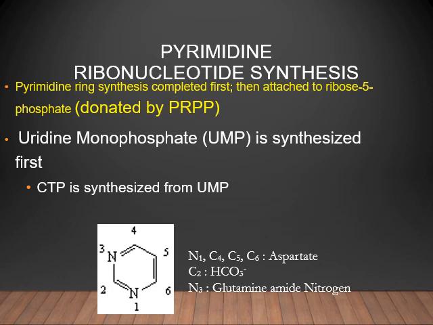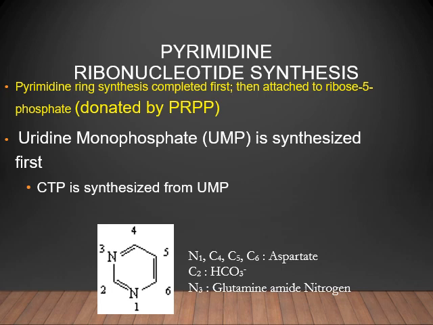Here, unlike the synthesis of purine nucleotides, the 6-membered pyrimidine ring is made first. While learning purine de novo synthesis, we saw that the purine ring is not initially synthesized; various structures are added to the ribose 5-phosphate one at a time, and finally the ring is formed. Here, the 6-membered pyrimidine ring is made first and then attached to the ribose phosphate, which is donated by PRPP.